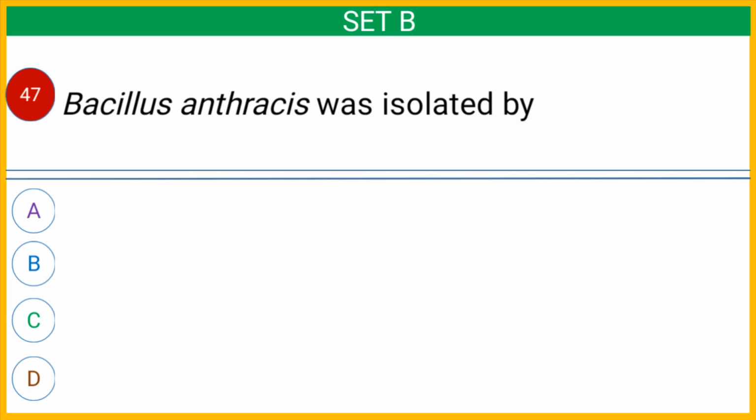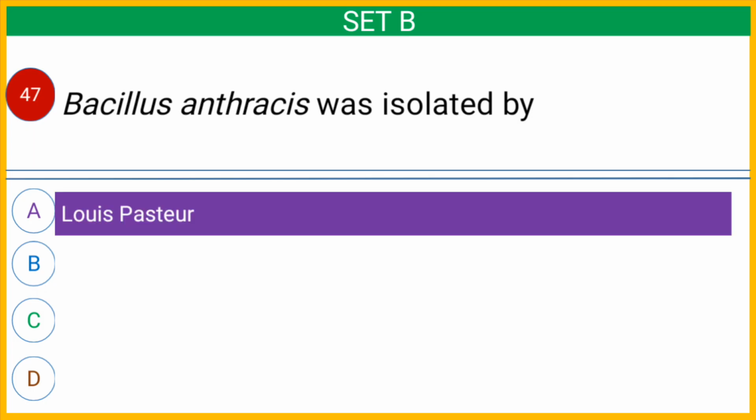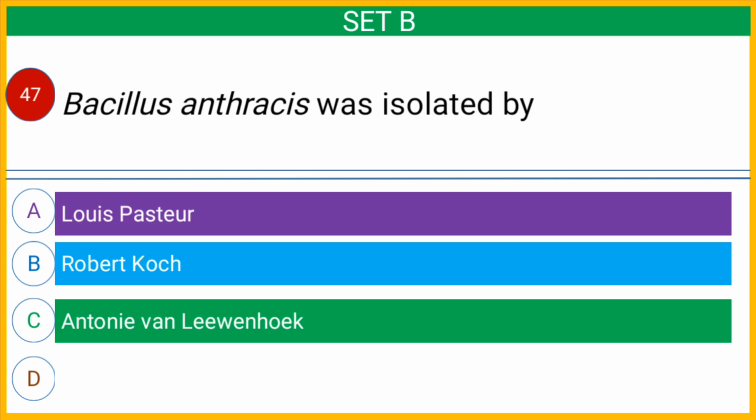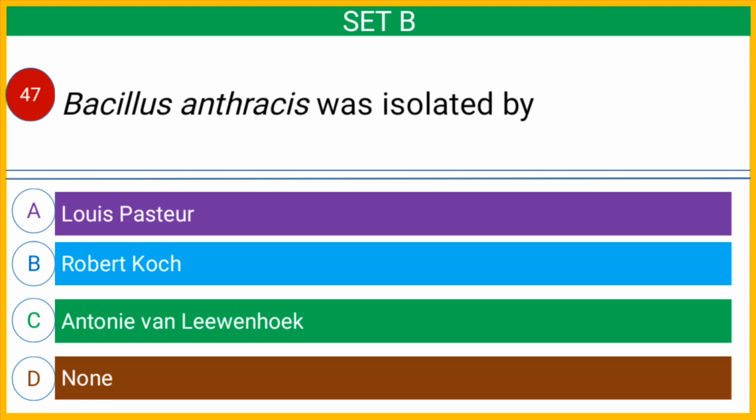Question number 47. Bacillus anthracis was isolated by option A, Louis Pasteur, option B, Robert Koch, option C, Anthony van Leeuwenhoek, or option D, none. And the correct answer is option B, Robert Koch.